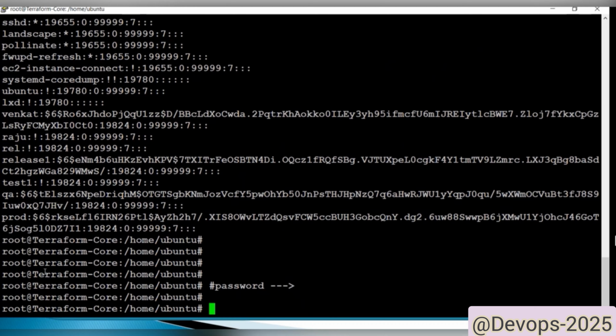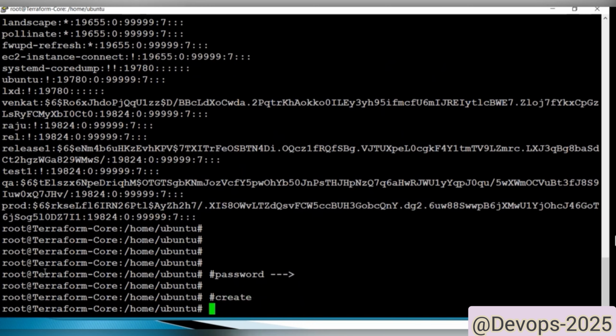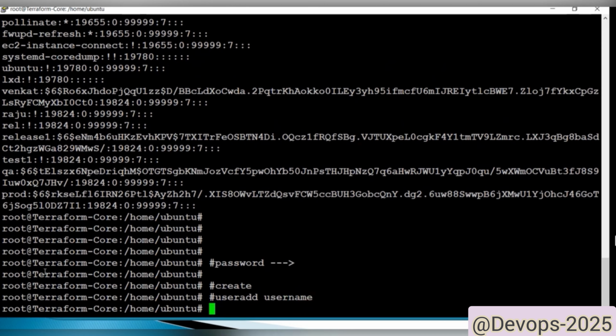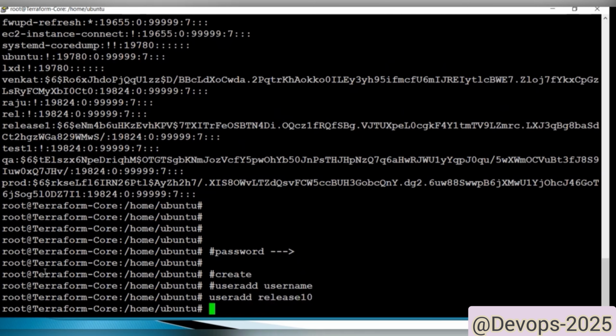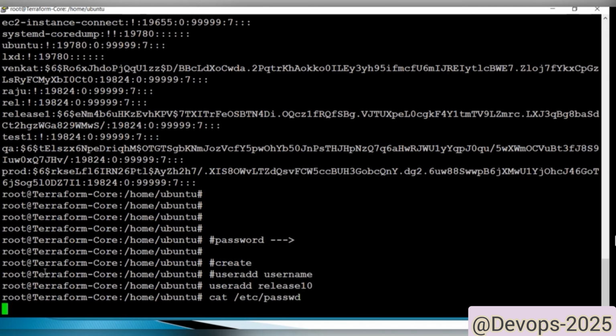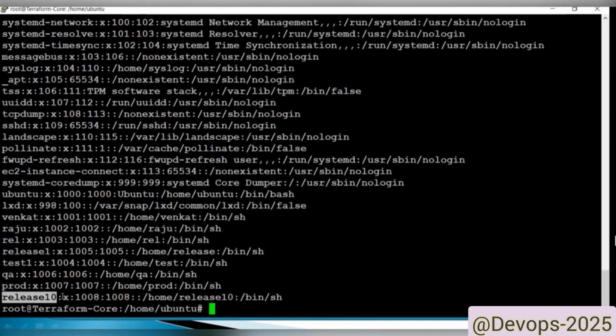Okay, now let's see how we can create a user. If you want to create a user, we need to use useradd followed by the username. Now let's see, useradd, I am giving release10. Okay, this is the user. Once the user is created, you need to go to cat /etc/passwd. See here, release10 got created. The X is the password link, then user ID, group ID, user home directory, and shell.